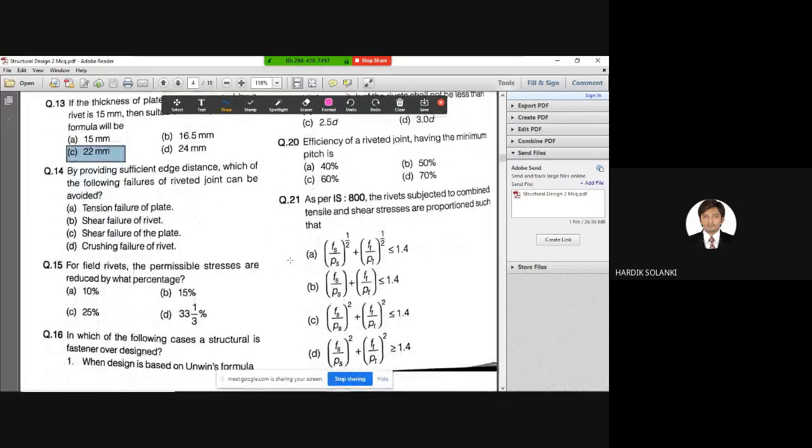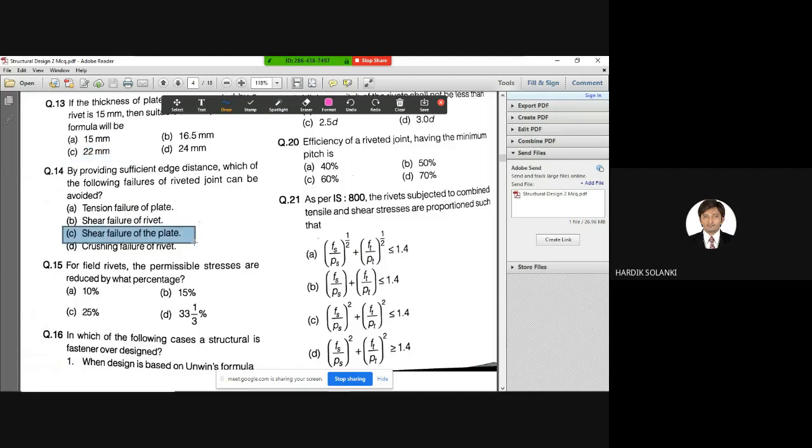Okay, moving forward. Question number 14. By providing sufficient edge distance, which of the following failures of riveted joint can be avoided? Now this is again a logical question. The options: tension failure of plate, shear failure of rivet, shear failure of plate, crushing failure of rivet. Can anyone answer? Shear failure of plate.